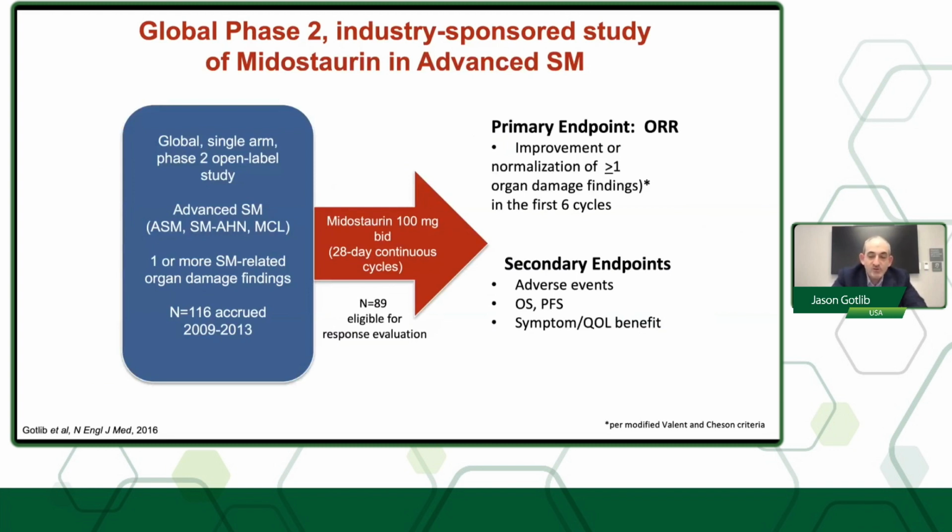Secondary endpoints included adverse events, overall and progression-free survival, and benefits regarding symptoms and quality of life. You can see the dose of midostaurin was 100 milligrams twice a day in continuous cycles. 116 were accrued, but 89 were evaluable for response determination.